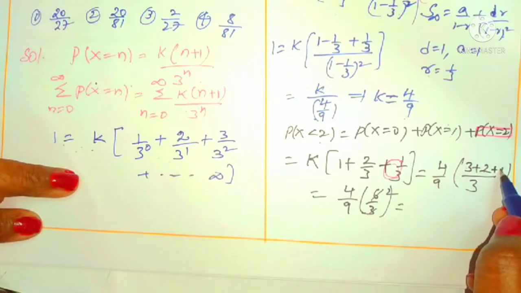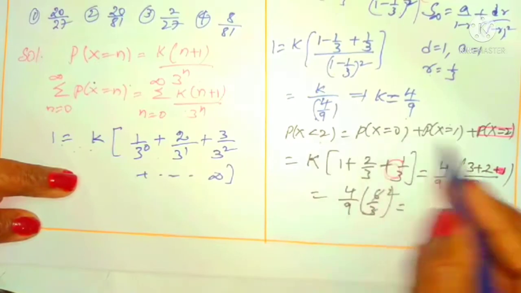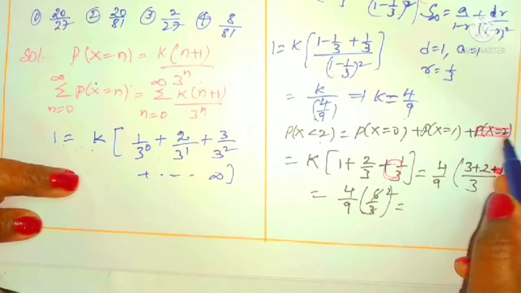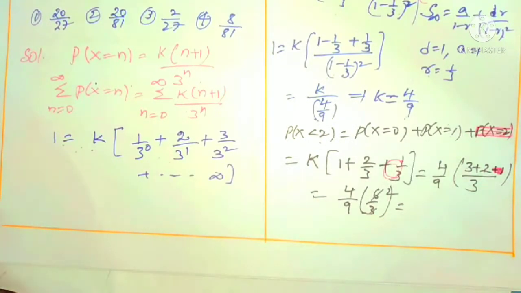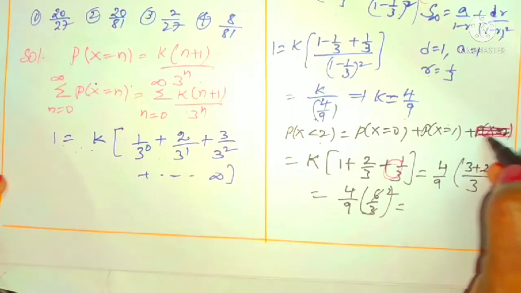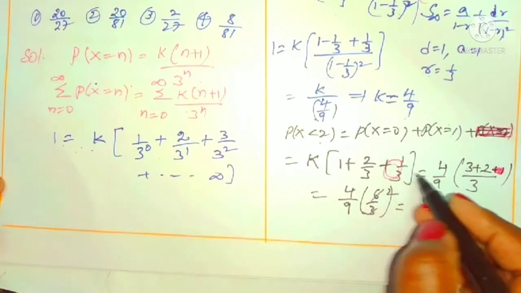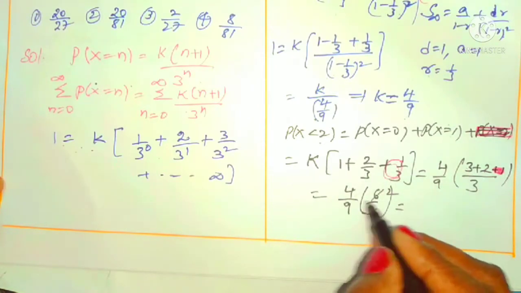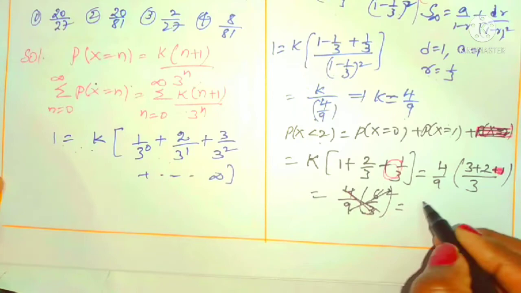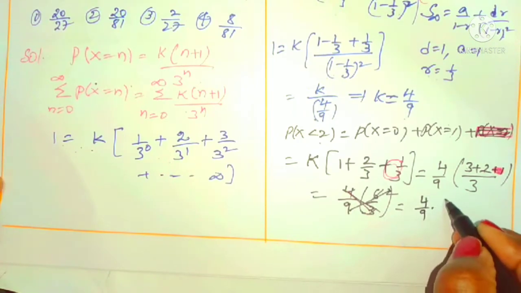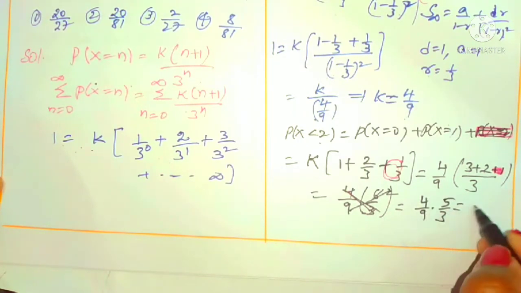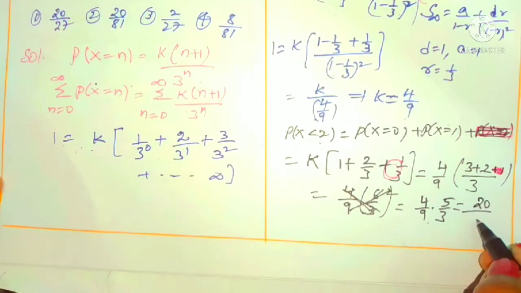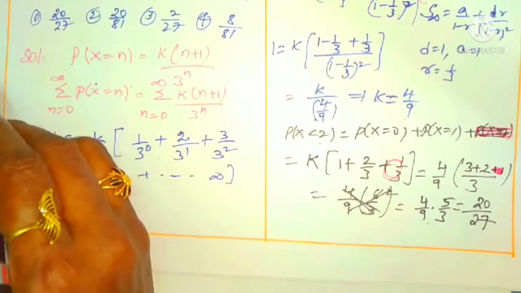Are you following it or trying to understand? This is only P of x less than 2 is there. Means we cannot take equals to 2. That is, you can remove it. And next, by removing this is what is left over. This is a cancel. 3 plus 2, 5. Means what finally? 4 by 9 into 5 by 3. 4 by 9 is 20. 9 into 3 is 27. 20 by 27. That is only our required option.